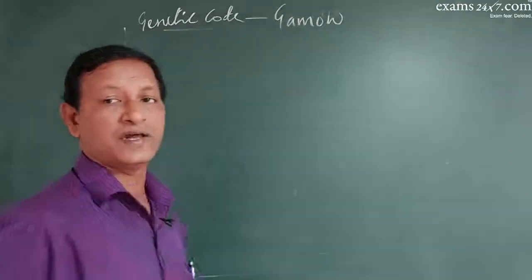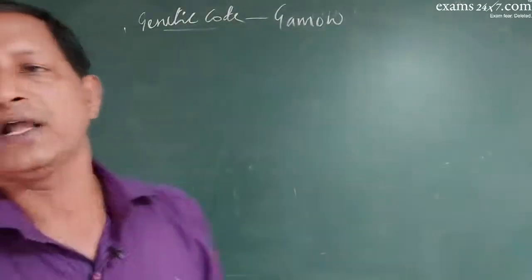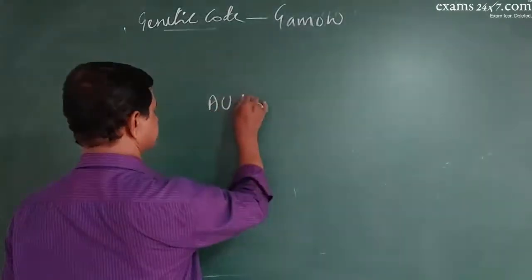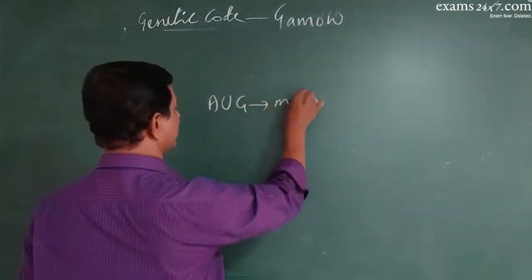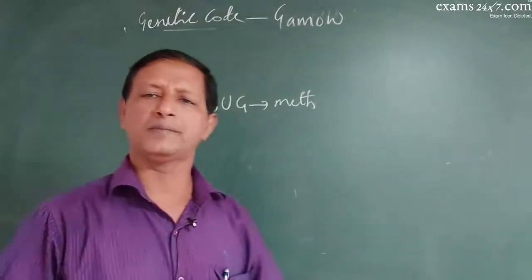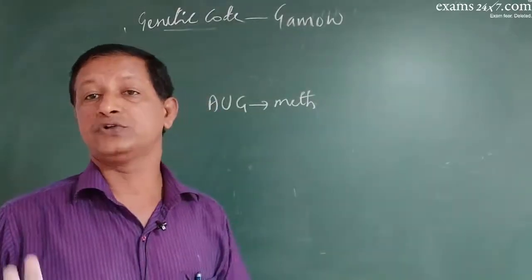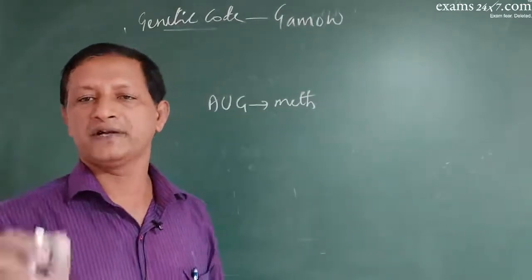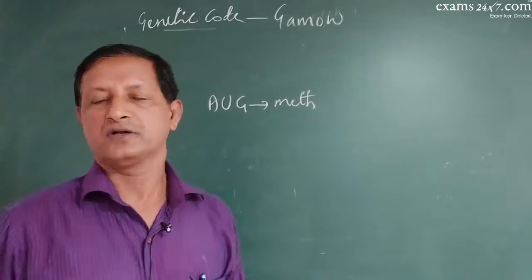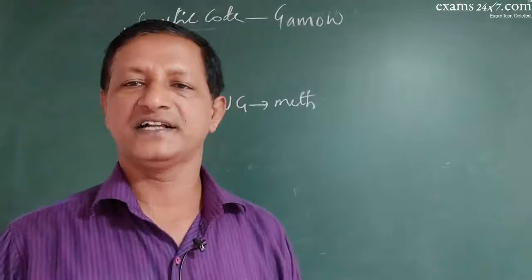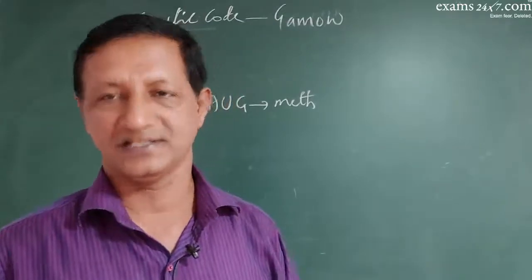And there is universality. One particular codon, say for example AUG, always codes for methionine in all organisms in all the parts of the world. That condition is called universality. But the exception is the human mitochondrial gene. The exception for universality of the genetic code is present in the mitochondria of human cells.